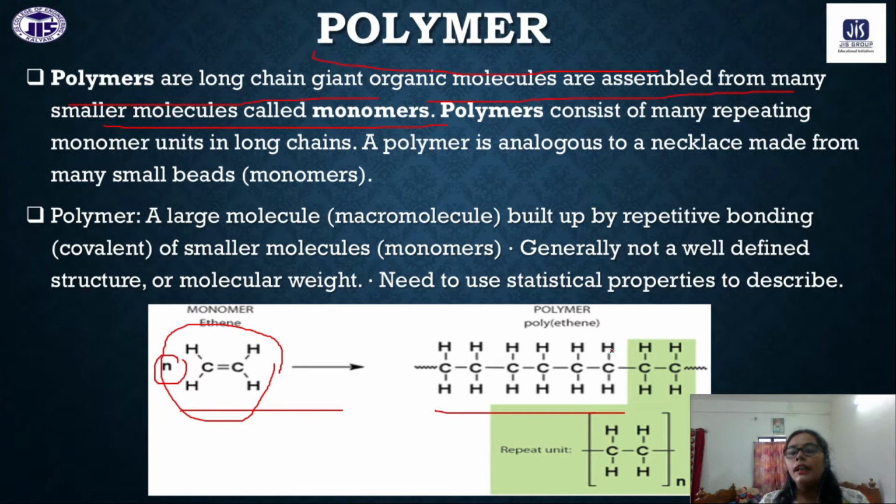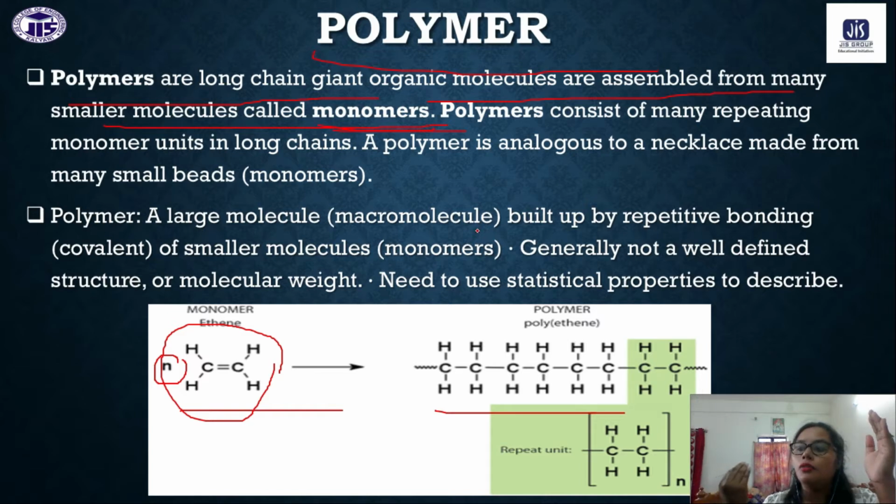So again, polymer means a giant molecule, and in the polymeric structure we have a repeating unit which is called the monomer. Monomers are very important. Like a crystal, you know about the crystal, right? In a crystal, the unit cell is the building block.